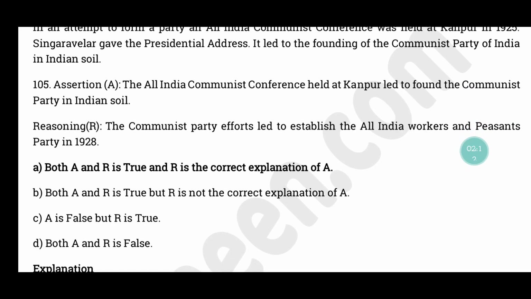Question number 105. Assertion and reasoning. Assertion: The All India Communist Conference held at Kanpur led to the foundation of Communist Party in Indian soil. Reasoning: The Communist Party efforts led to establish the All India Workers and Peasants Party in 1928. The correct answer is option A. Both the statement and the reason is true, and the reason correctly explains the statement.